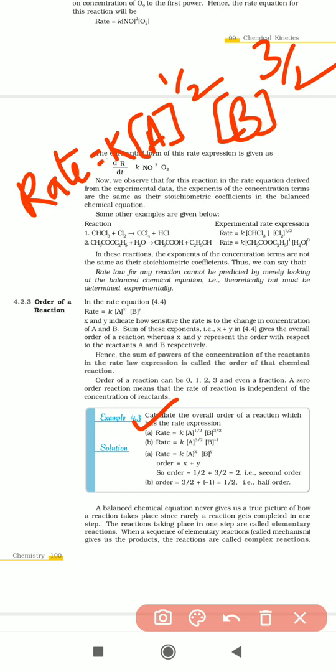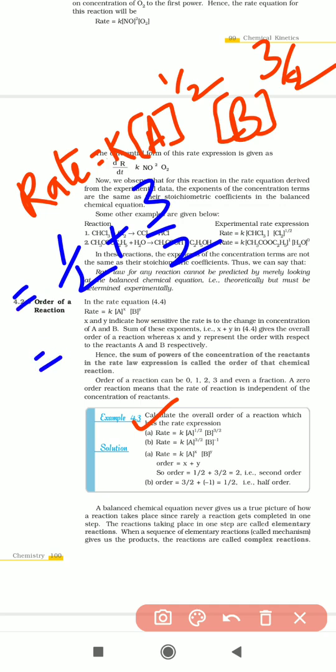What is the order for that equation? We add the exponential powers of these two components: 1 by 2 plus 3 by 2. The value is 2, which is called second order